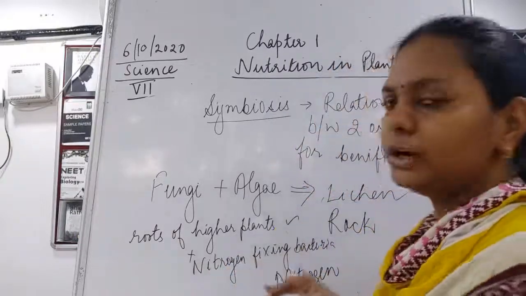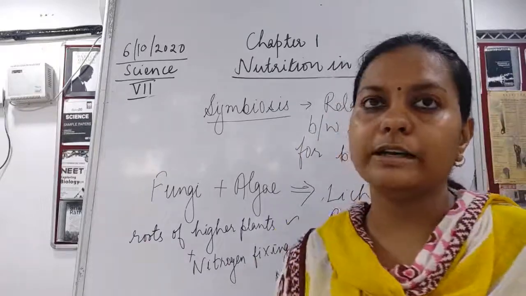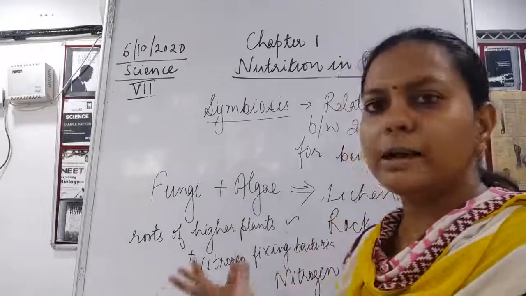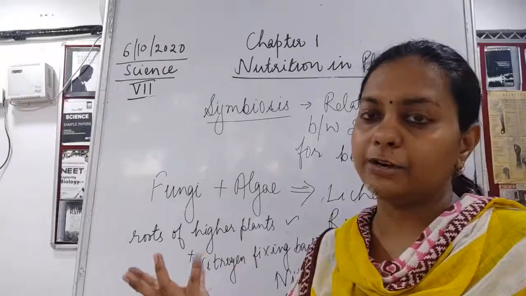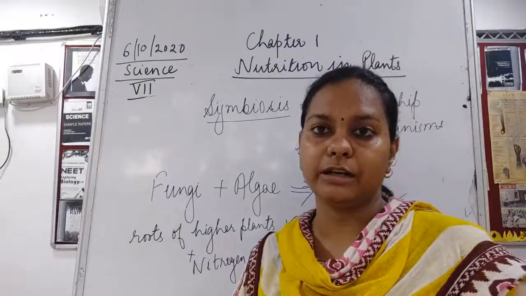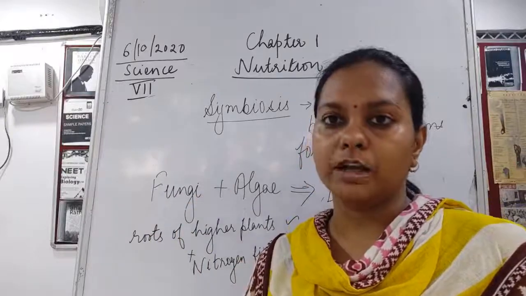All these are being converted because of the presence of nitrogen. Since this nitrogen is a very important molecule, it has to be given to the higher plants. So how could it be given? It cannot absorb nitrogen from the atmosphere, although the atmosphere has 78% of nitrogen in it. But still, this nitrogen is a very complex molecule.